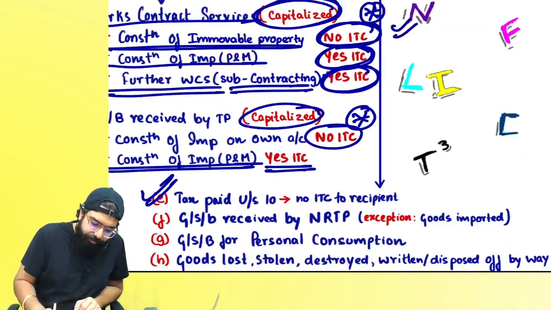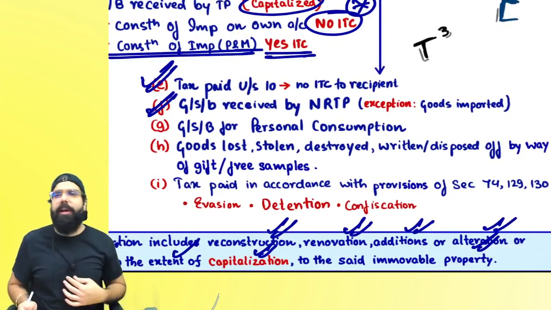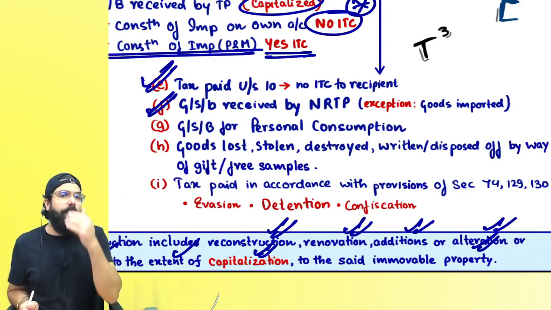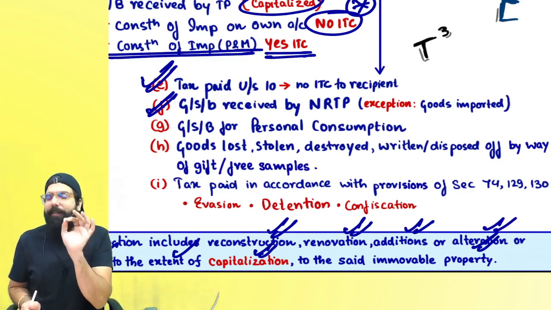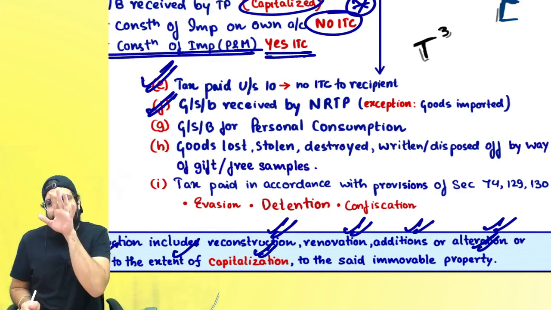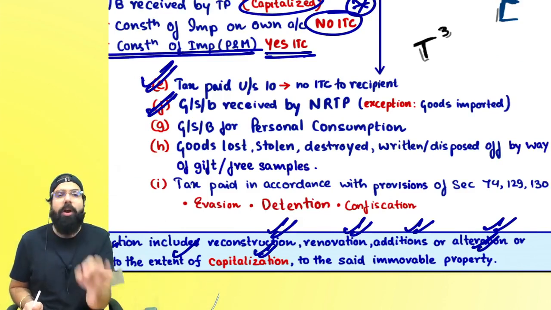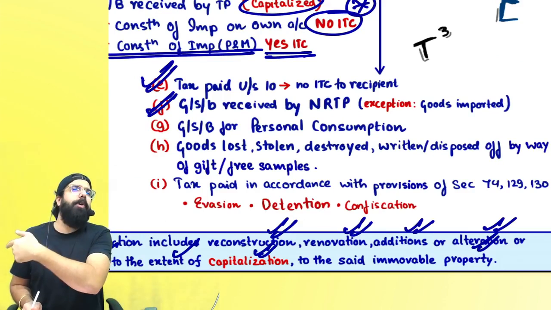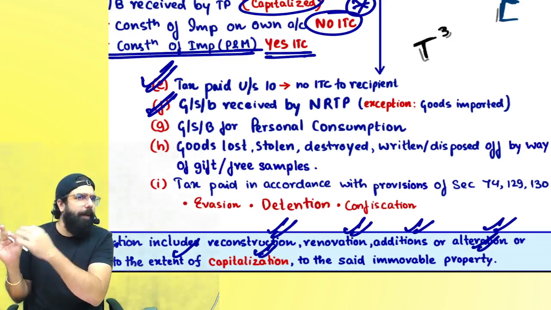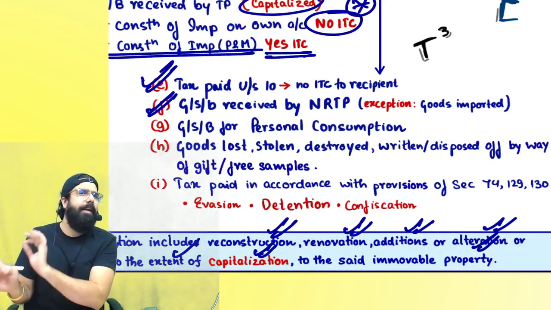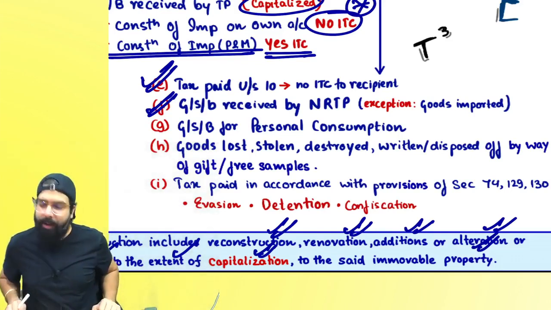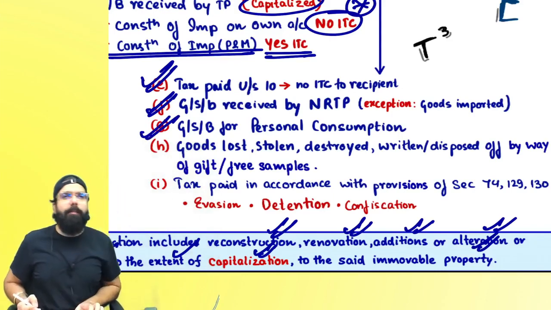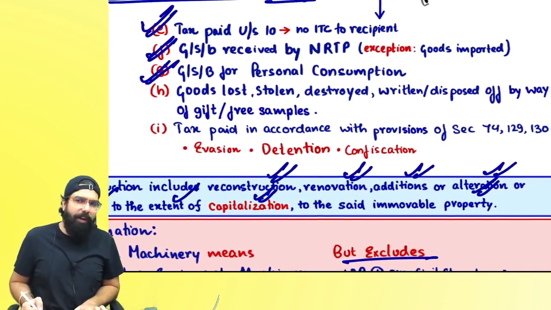Then sir, the next one over here is, if I have gone ahead and imported some goods, importation of goods by an NRTP, if I am an NRTP, whatever goods or service I am receiving in India, there will be no credit at all. But if I am going in and importing some goods, at the time of importation I will pay IGST, which I pay at the time of importation, I will be able to take the credit. Then sir, if I have gone ahead and bought something for my personal purpose, there will always be no credit at all.